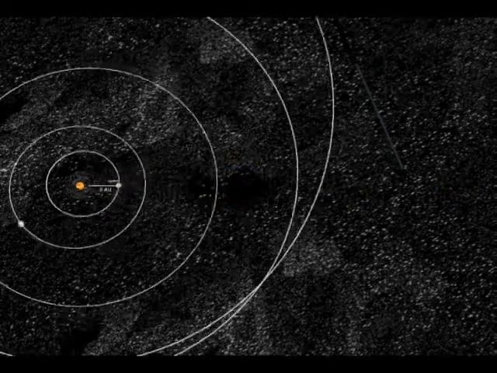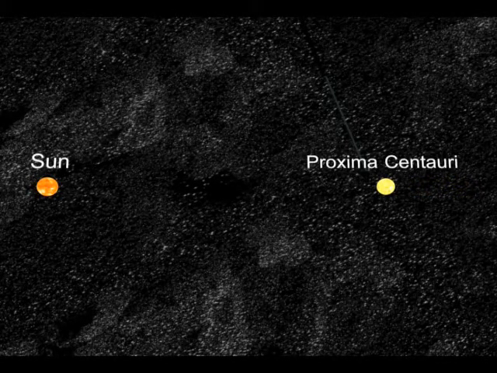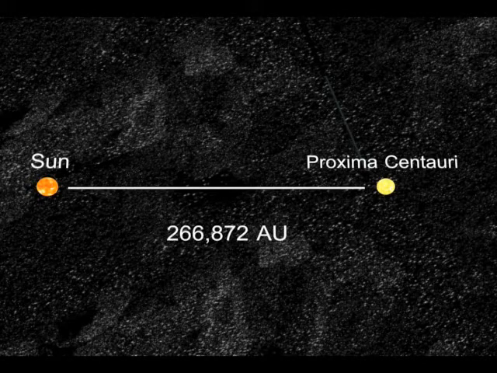When scientists measure even longer distances, such as the distance from the Sun to the nearest star, even astronomical units are not big enough. For example, the distance from our Sun to the nearest star, Proxima Centauri, is approximately 39,925,040,000,000,000 meters. Clearly, this number is not easy to work with. In astronomical units, the same distance is 266,872 AU. This number is better, but still difficult to use.